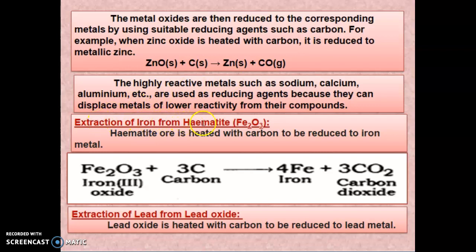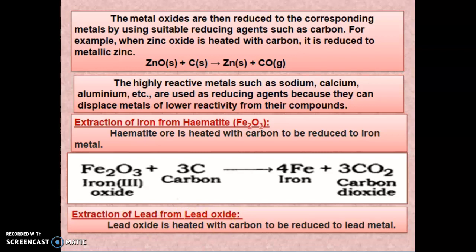Extraction of iron from its ore, hematite. That is the name of the ore in which iron is present, and its formula is Fe2O3. The hematite ore is heated with carbon to be reduced to iron metal. So Fe2O3 reacts with 3C, and you get Fe plus CO2, carbon dioxide. Next, the extraction of lead from lead oxide. The lead oxide is heated with carbon to be reduced to lead metal.